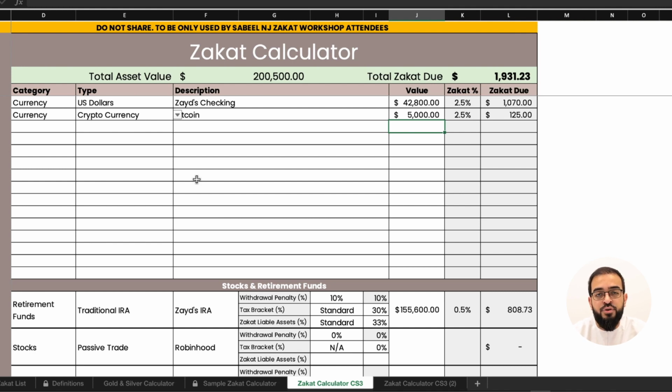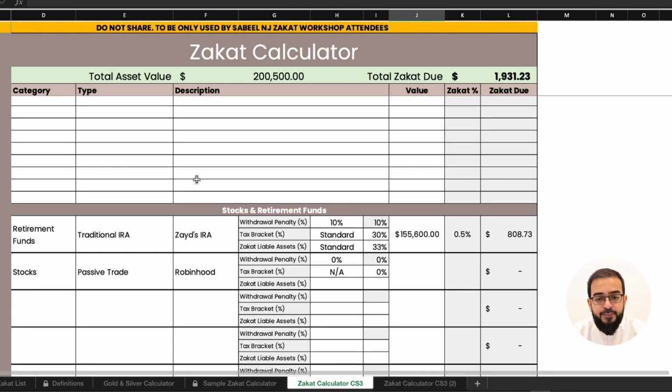So for Zayd, we'll put in his asset value in the zakat calculator. Zayd has $42,800 in his checking account, and his Bitcoin investment is $5,000. Now, it doesn't really matter whether it was long-term or short-term. Cryptocurrency is handled as currency, and the entire value of that is zakatable. Moving on to his retirement funds. He has $155,600 in his traditional IRA, using a withdrawal penalty of 10%, a tax bracket of 30%, and a zakat liable asset of 33%. He owes $808 for his traditional IRA specifically.